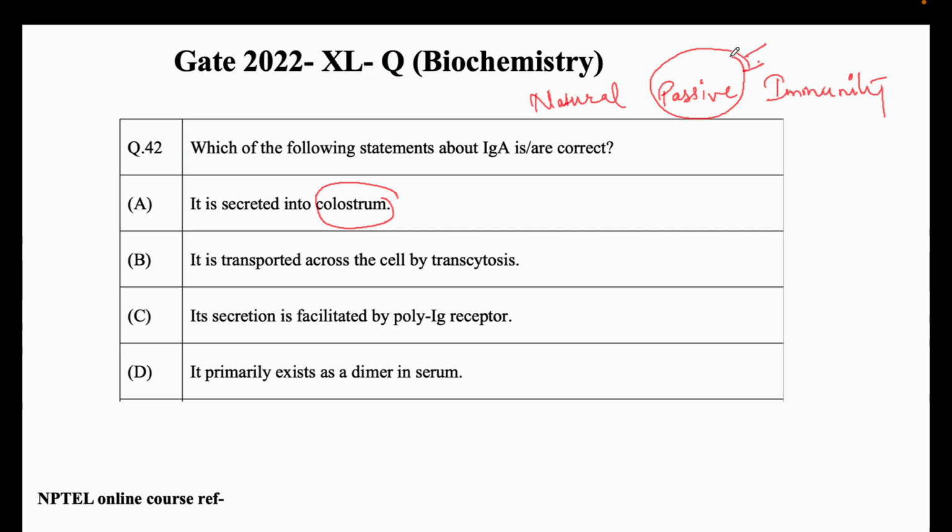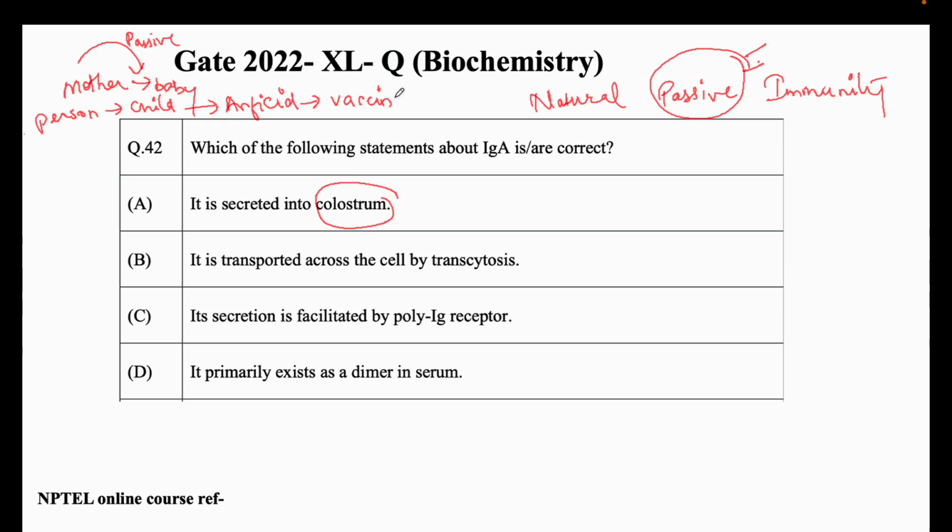So the IgA is from mother to baby. So from mother to baby is passive, right? It is from another person, so it is passive, and it is natural, right? From another person to a child can also be passive, and artificial is an example of vaccination, right?